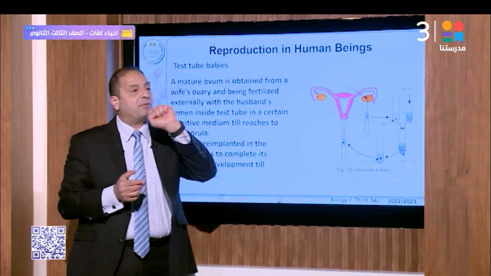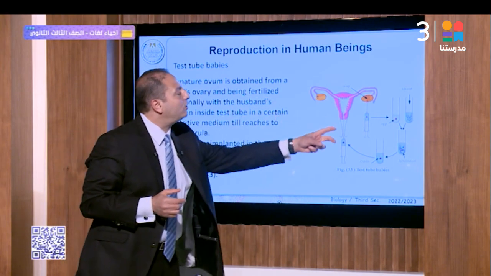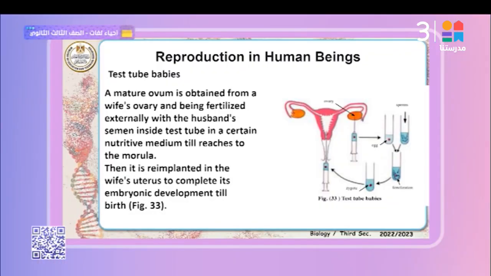After 14 days from the beginning of menstruation, the doctors use injections and take the ovum and put it in the test tube. The test tube contains nutritive medium, and they add the sperm from the husband and put both in the same test tube. Fertilization occurs, forming the zygote.